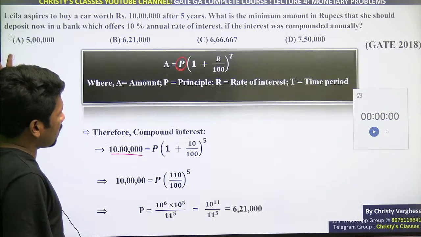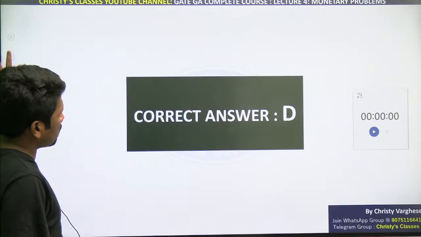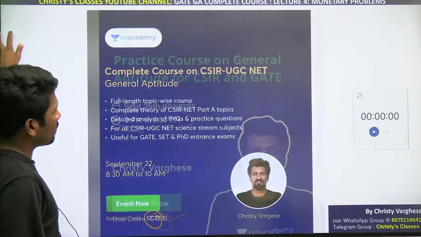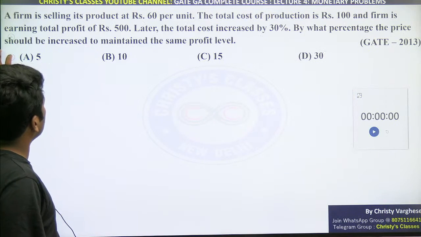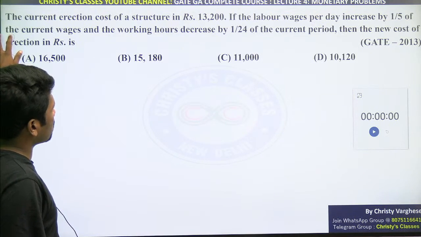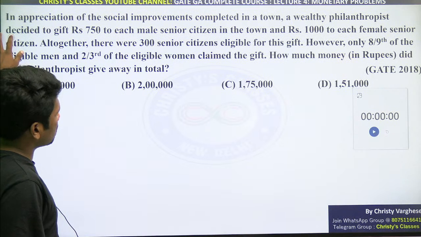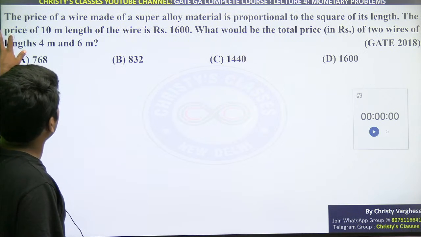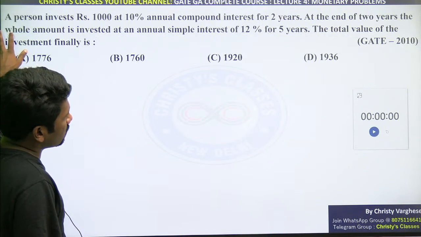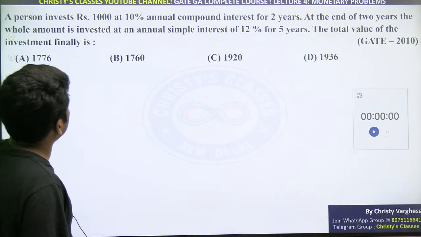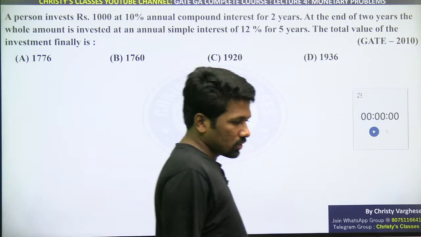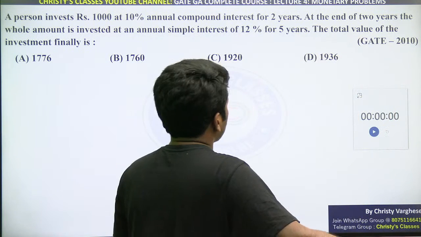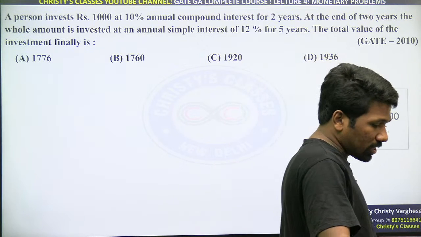Now homework questions I will give you. The answer keys of this homework, I will upload in the Telegram channel by evening today. If possible, solutions also I will share. As many questions as possible, when I get time, I need to work on the solutions. Otherwise, at least the answer key I will provide. These are the homework questions. I will give the PDF itself in the Telegram group by today evening most probably. So this is another interest based question itself.